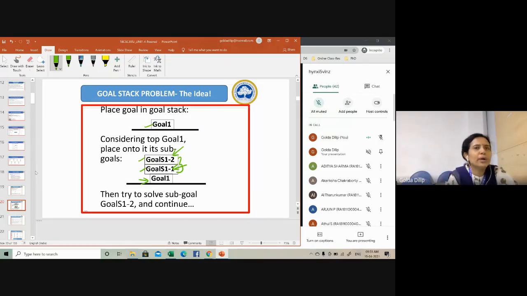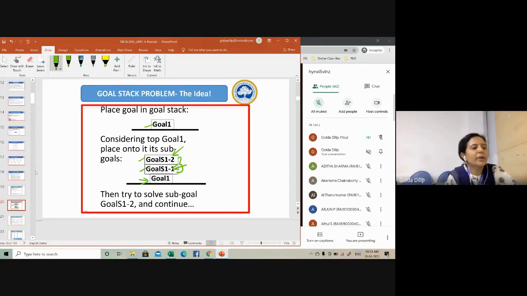Both your preconditions and post conditions, you have to put inside the goal itself. Precondition means, to achieve goal 1.2, what are all the things you need to do.